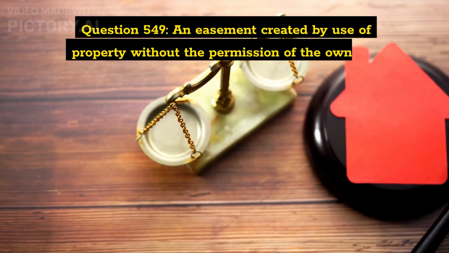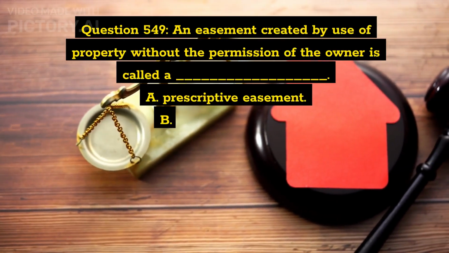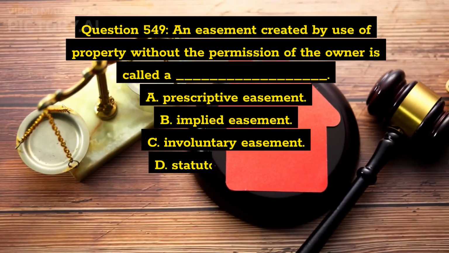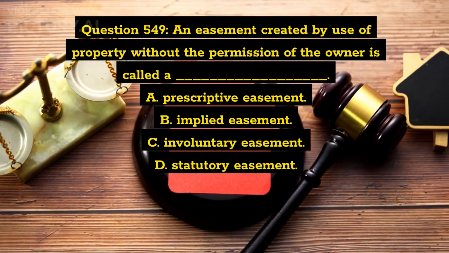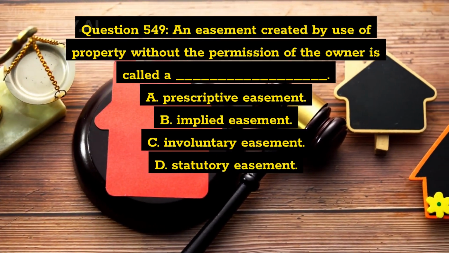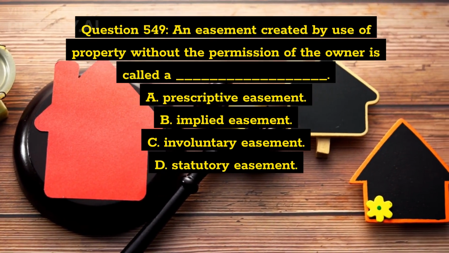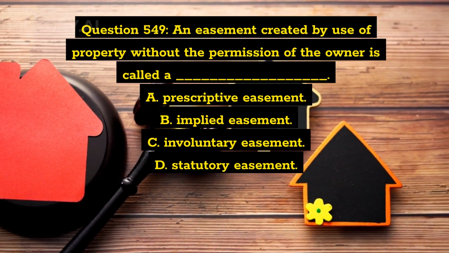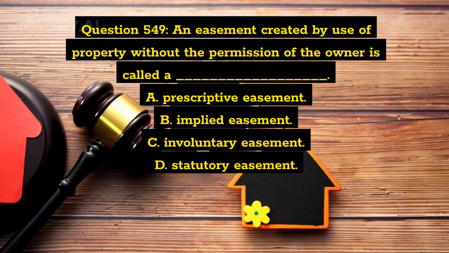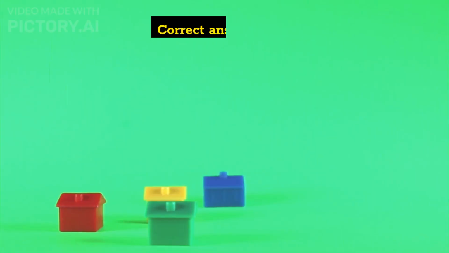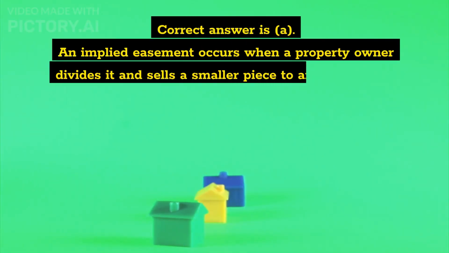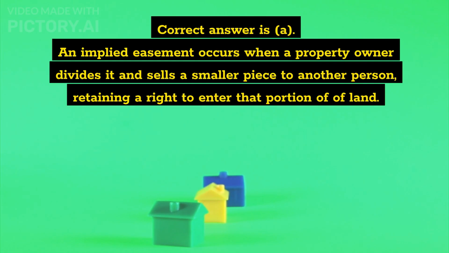Question 549. An easement created by use of property without the permission of the owner is called A. Prescriptive easement, B. Implied easement, C. Involuntary easement, D. Statutory easement. Correct answer is A. An implied easement occurs when a property owner divides it and sells a smaller piece to another person, retaining a right to enter that portion of land.